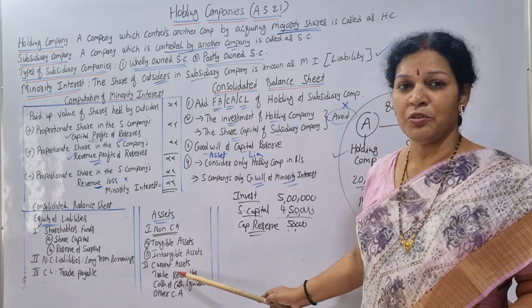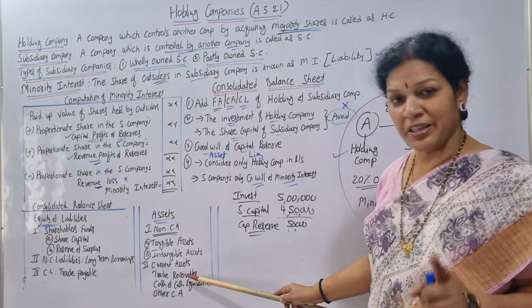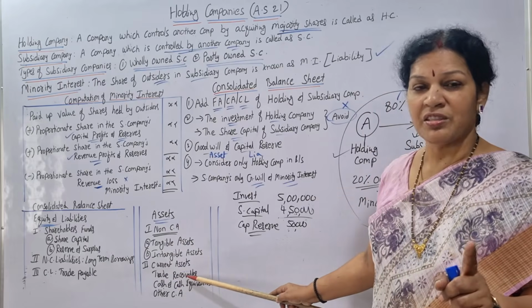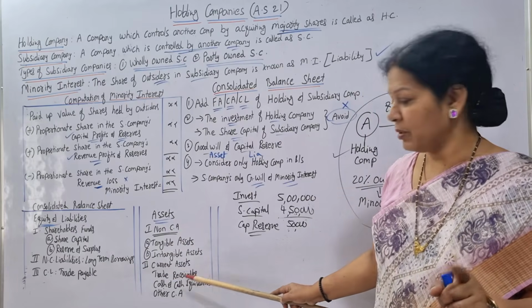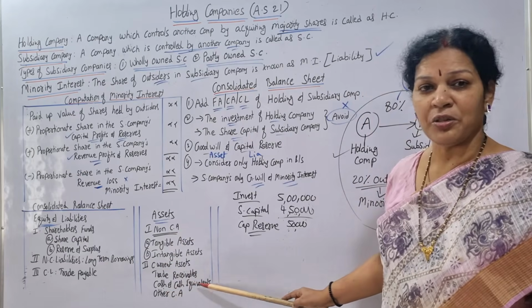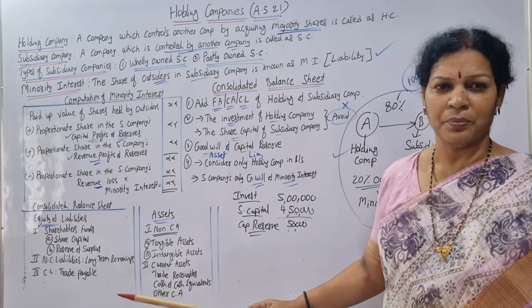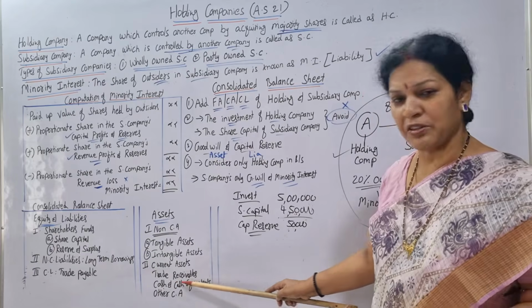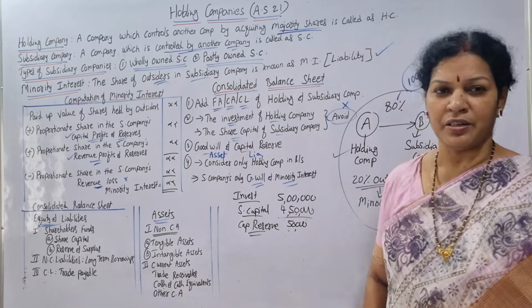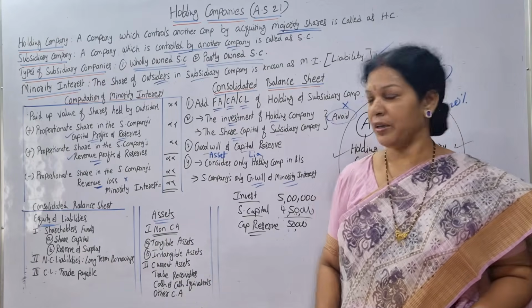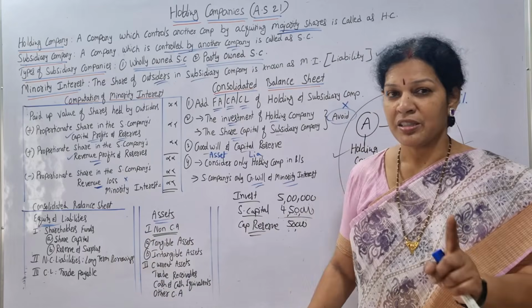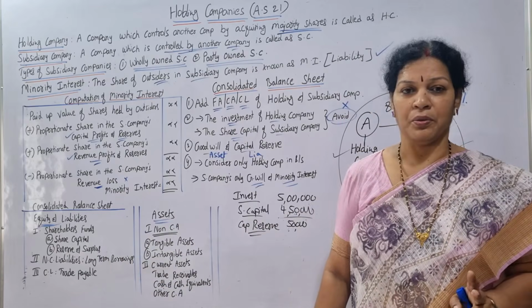Now current assets, most of the time trade receivable, which is sundry debtors and bills receivable. And cash and cash equivalents, cash in hand, cash at bank, these two come under cash and cash equivalents. And other current assets, any other current assets if you find. So same format, same as company accounts, we are going to follow.